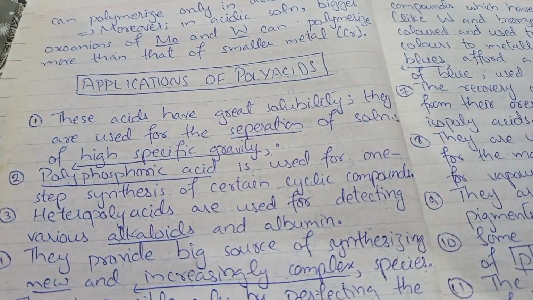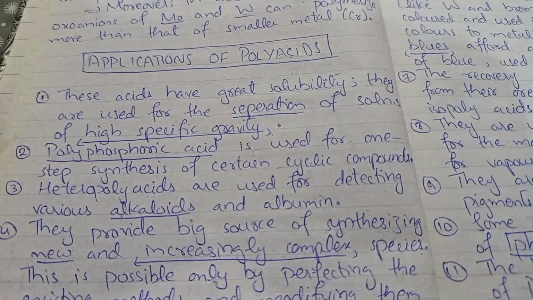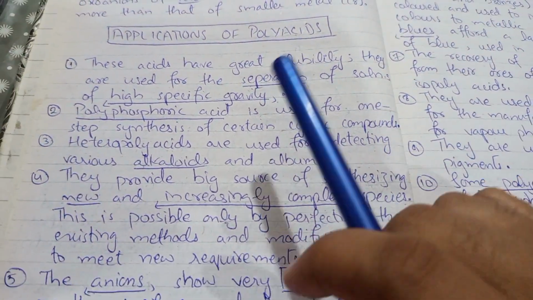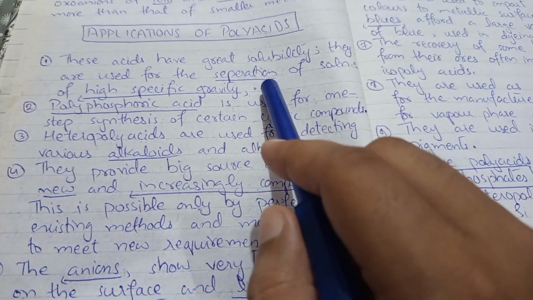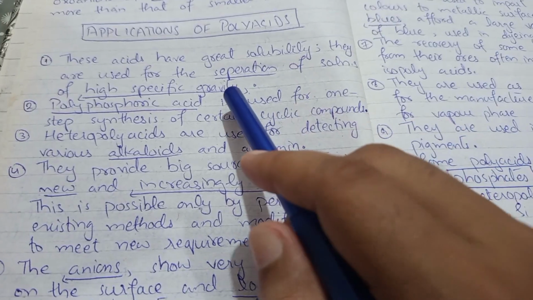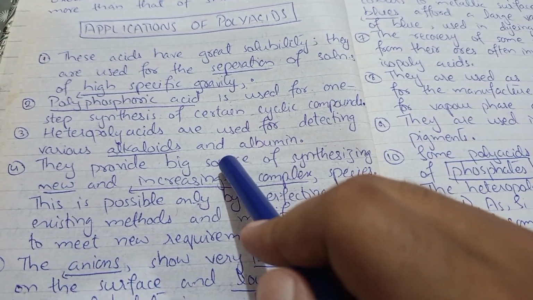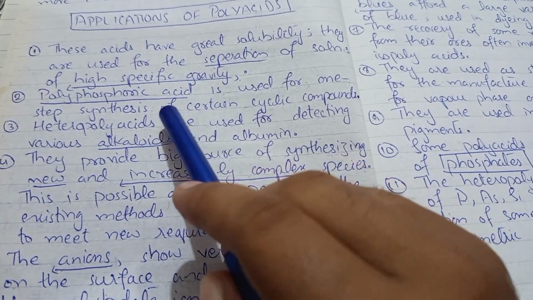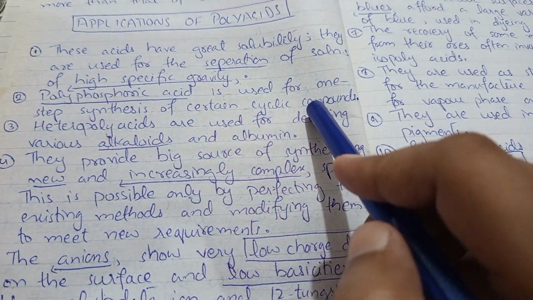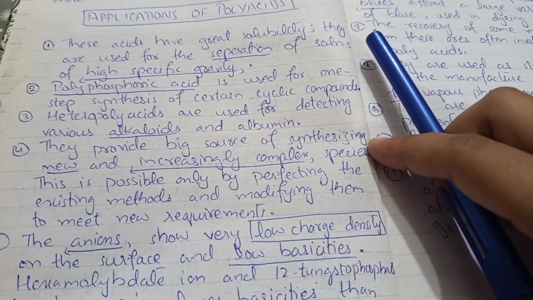All right. So now we will discuss the applications of polyacids. These acids have great solubility. They are used for the separation of solutions of high specific gravity. Number one. All right. Secondly, polyphosphoric acid is used for one step synthesis of certain cyclic compounds. This is the most important application.